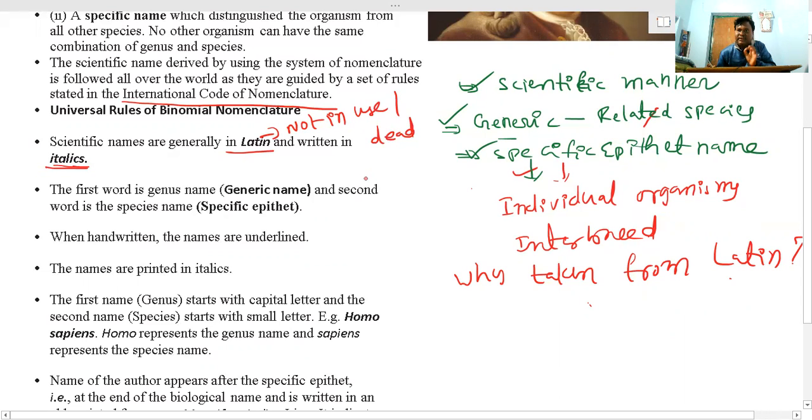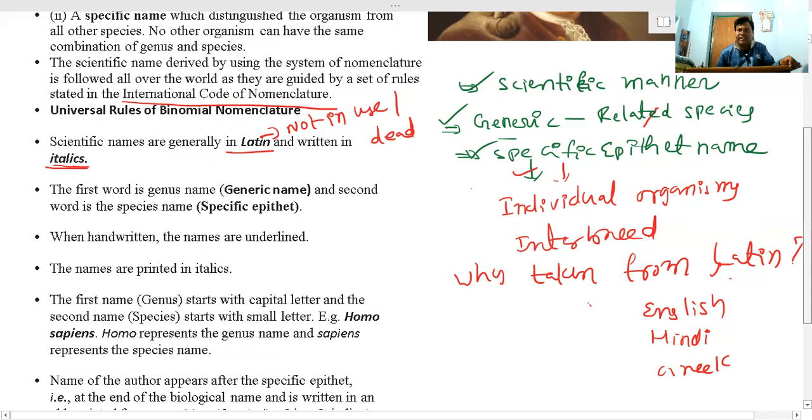That is the reason these scientific names are generally taken from Latin and written in italics. From the examination point of view, they may ask: scientific names are generally taken from option A, Latin; option B, English; option C, Hindi; or option D, Greek. You may get confused by Greek, but these names are generally taken from Latin.